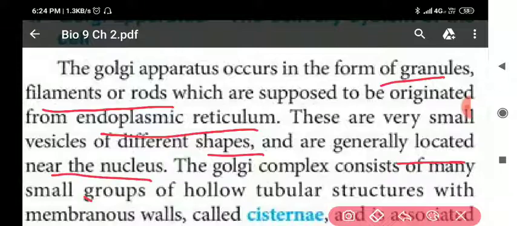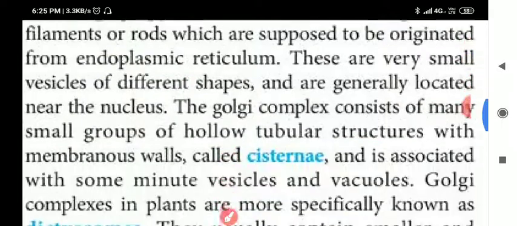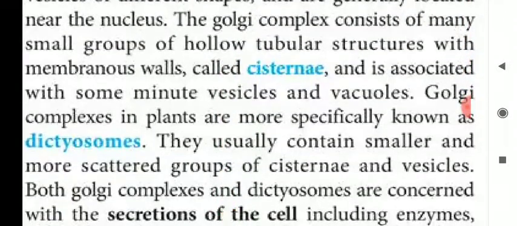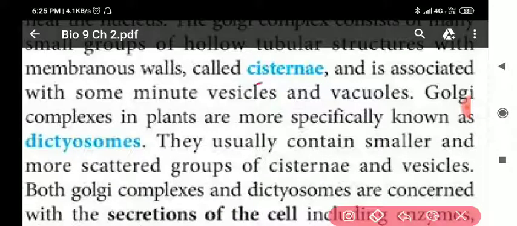So where are Golgi bodies present? Near the nucleus. The Golgi complex consists of many small groups of hollow tubular structures with membranous walls called cisternae, and is associated with some minute vesicles and vacuoles.